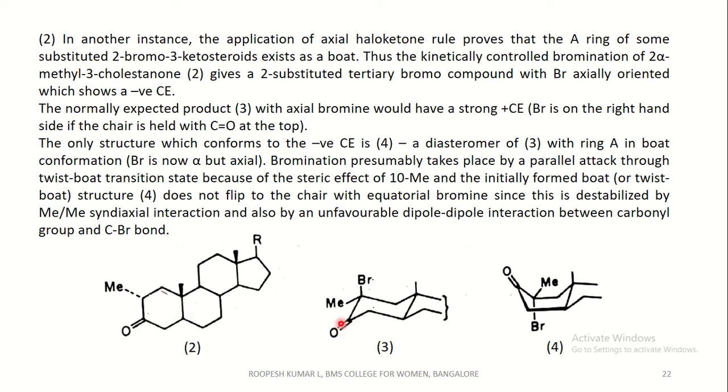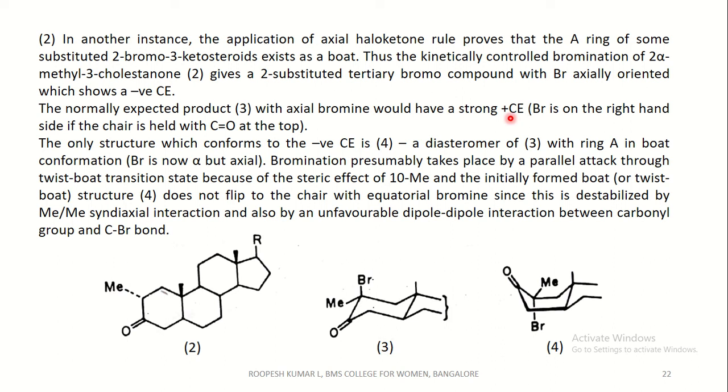Since the carbonyl should be at the top position, you should twist the molecule by 180 degrees, then the carbonyl will come to this position. Then if you view through the carbonyl group, the bromide will come to the right position, which shows a positive Cotton effect.